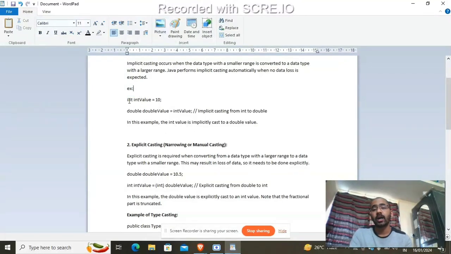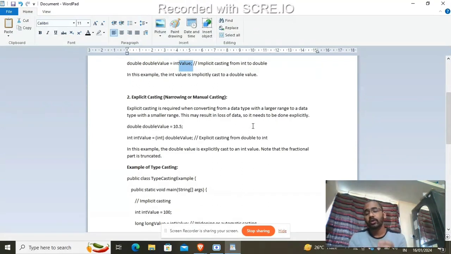For example, int value equals 10. Then we change it into a double value from the int value. That is implicit casting of int into double. When you run it in the compiler, it shows the double value after 10, which will be 10.0. That means it is called implicit. In this example, the int value is implicitly cast to a double value. That means it automatically changes. If it is a smaller range, you can change it into a higher range automatically. No declaration or manual changes will be needed, so it is called implicit.